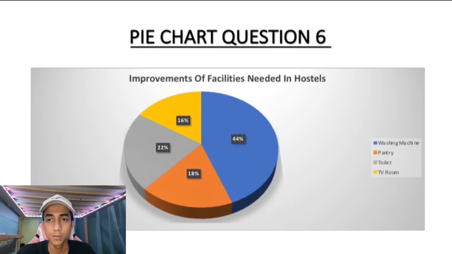Second, close to a fifth of the students need improvement of the pantry in the hostel. Next, slightly more than a fifth of the students need improvement of the toilet in the hostel. Last one, slightly over a tenth of the students need improvement of the TV room in the hostel.